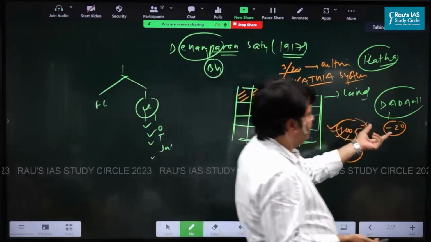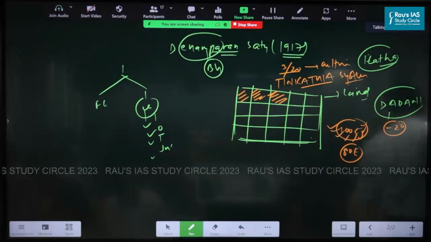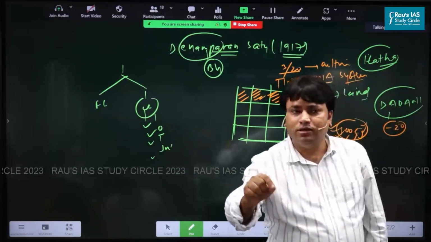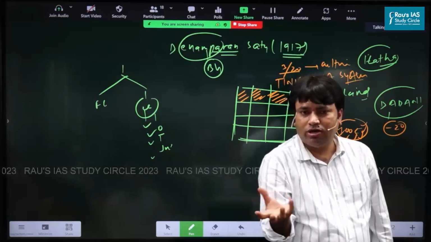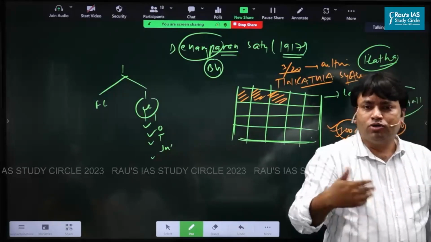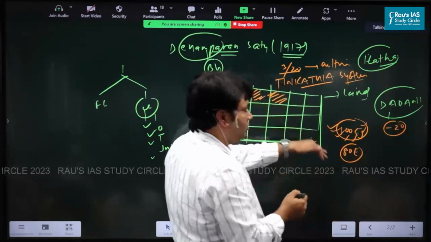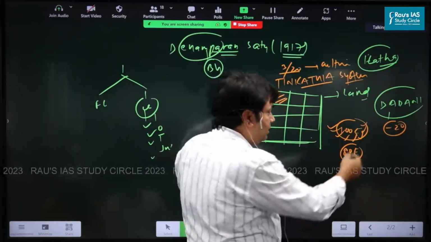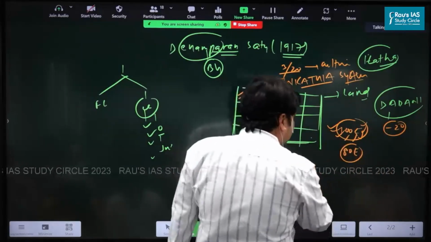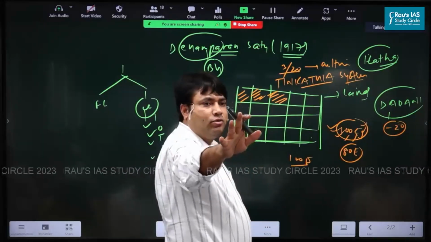So what will happen? The peasant has 2 options, either to return that 20 rupees or to sign the new agreement. So the peasant is bound to sign the new agreement because peasant does not have this cash money. Clear? If he will borrow the money from Sahukar, so he will again come into debt now. So you have signed another agreement. Now the next harvesting season, and they will pay advance you also. You have 2 options, either return 20 rupees or take 100 rupees in advance. For the next cultivation, you take 100 rupees again in advance.